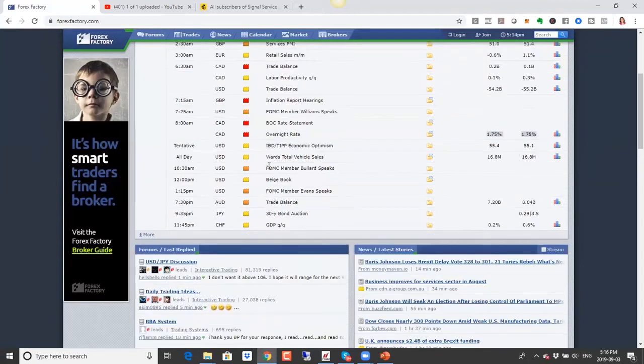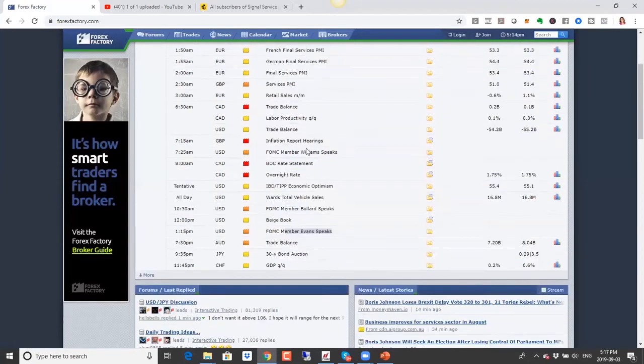And then we have a couple more FOMC members speaking here, and this will be important. We have 3 FOMC members speaking. We noticed that FOMC members generally try to give a bit of a preview of how they are thinking and how they're likely to vote. So keep an eye on this, because more statements about the Fed cutting rates and things like that could be negative for the US dollar.